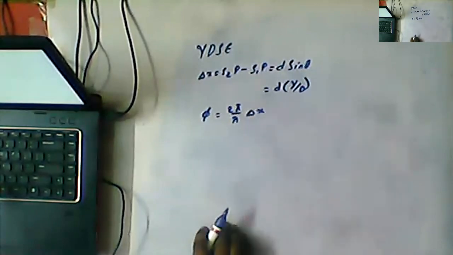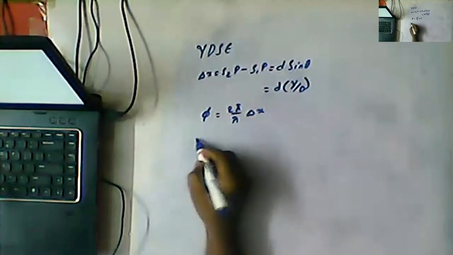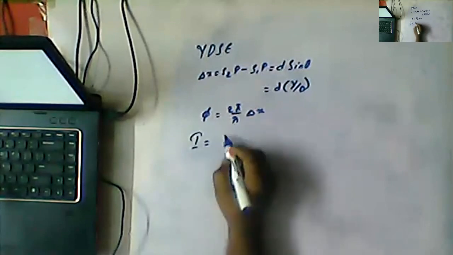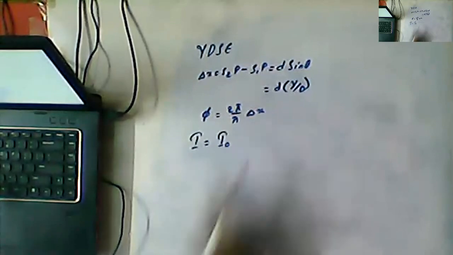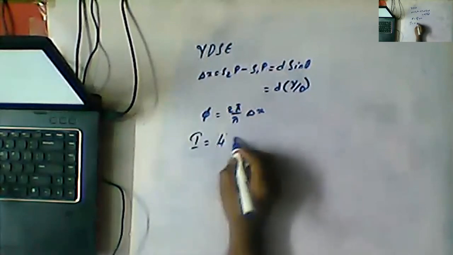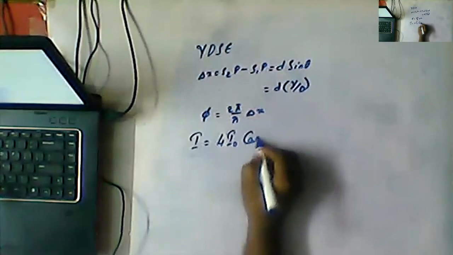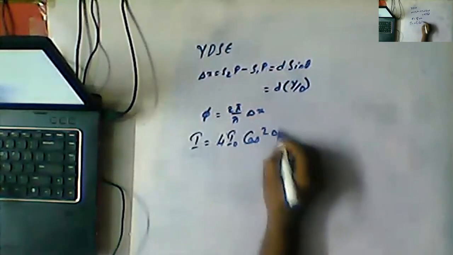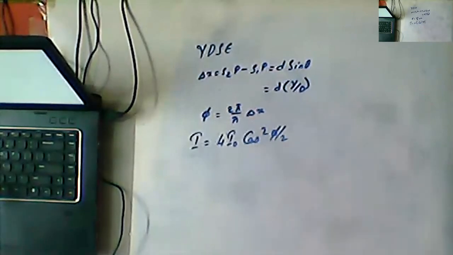And one more point we discussed is I is equal to 4 I naught cos square phi by 2.